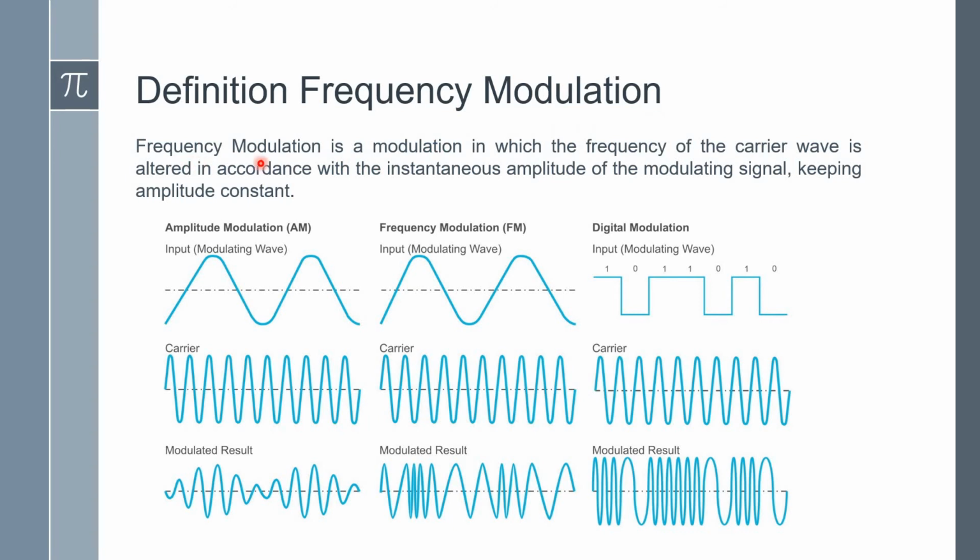As per the definition, frequency modulation is a modulation in which the frequency of the carrier is altered in accordance with the instantaneous amplitude of the modulating signal, keeping amplitude constant. You can see here the first three waveforms representing amplitude modulation, the second and third one representing frequency modulation.